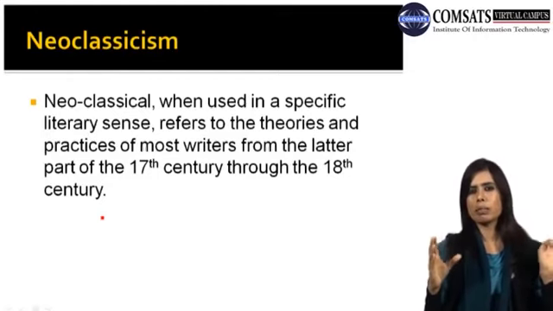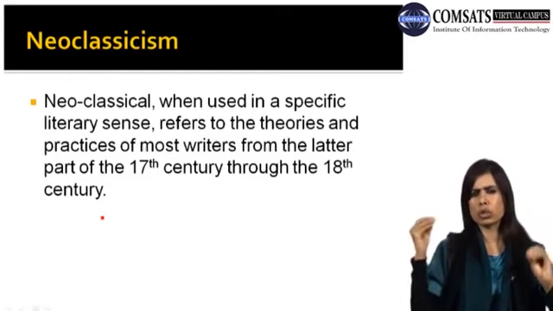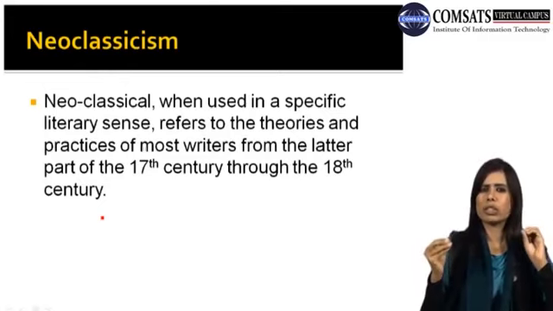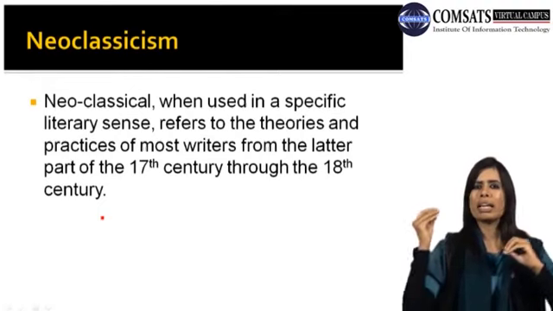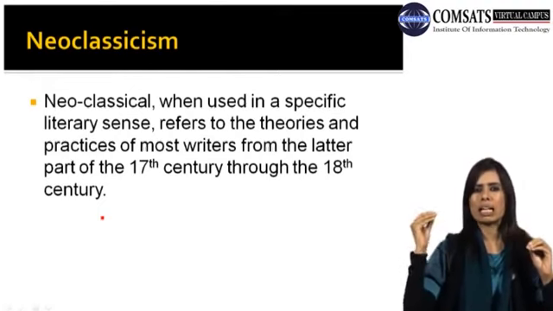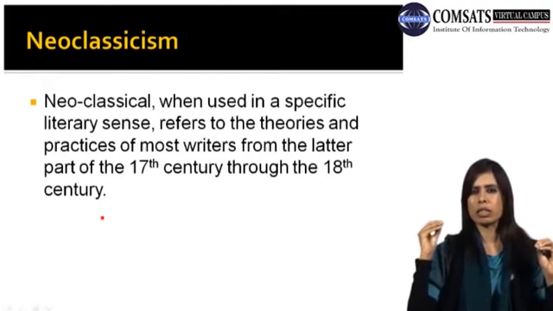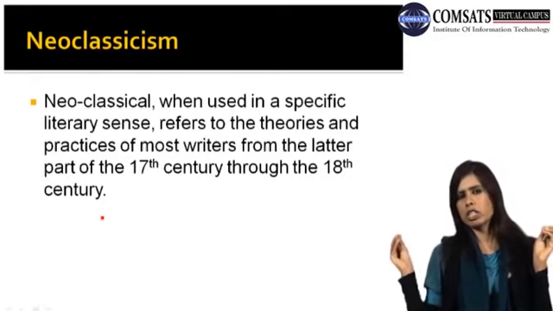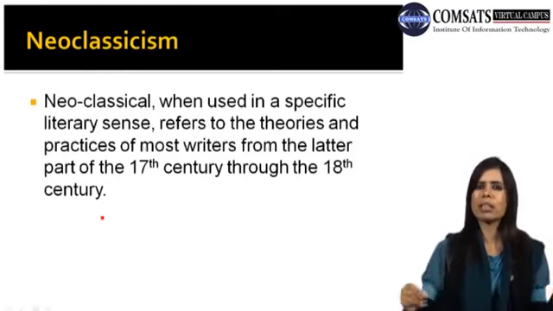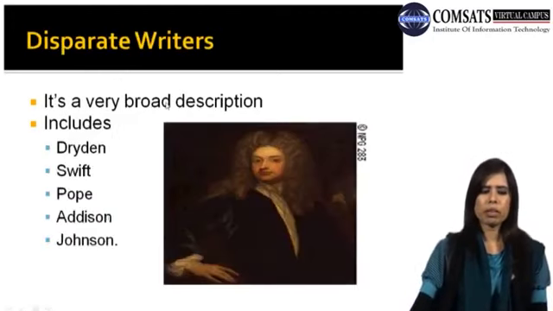So neoclassicism, with certain additions and certain omissions, means writers who followed classicism, classical poets and classical writers, and imitated them in the 18th century as well. So that is known as neoclassicism.